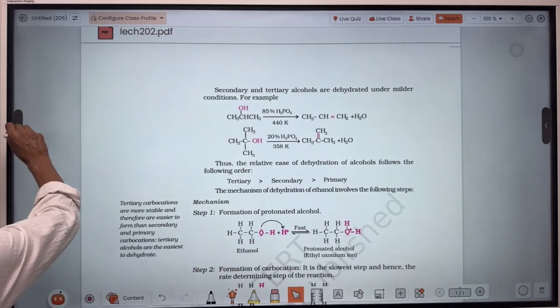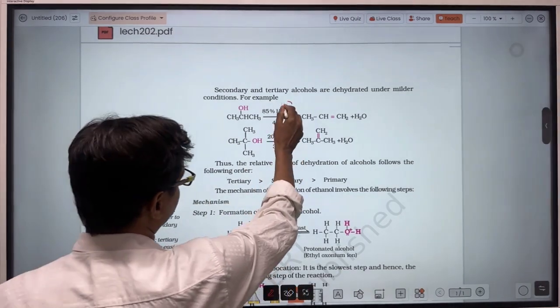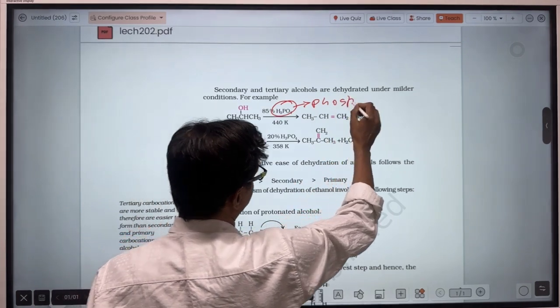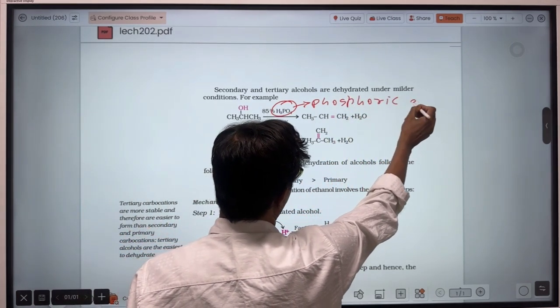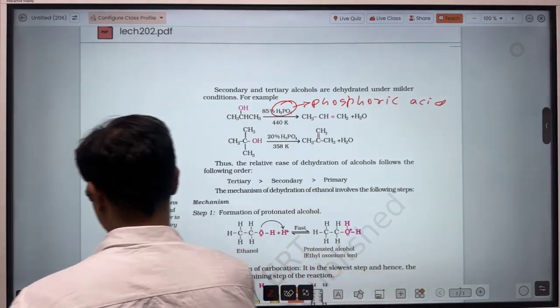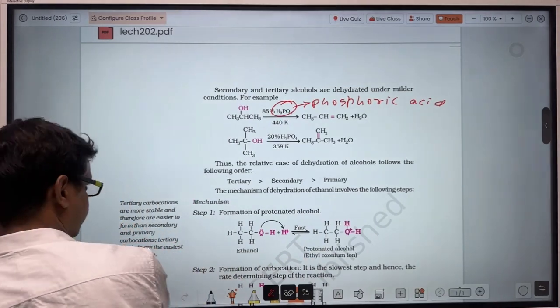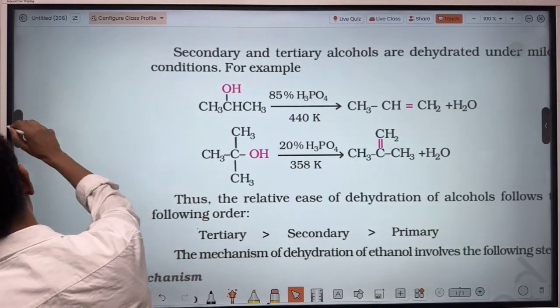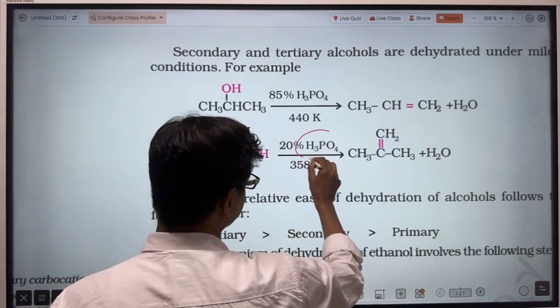In place of H2SO4, you may also take phosphoric acid. H3PO4 is called phosphoric acid. Okay.